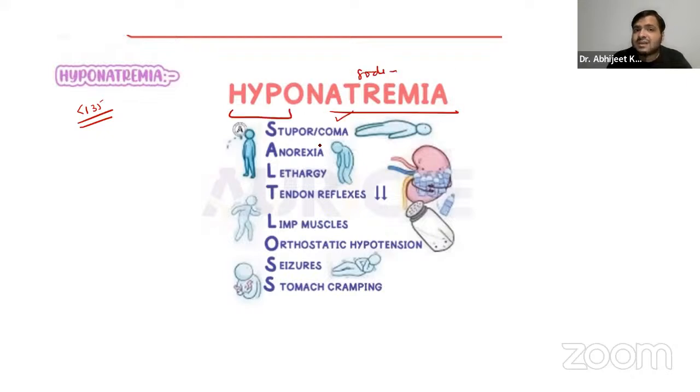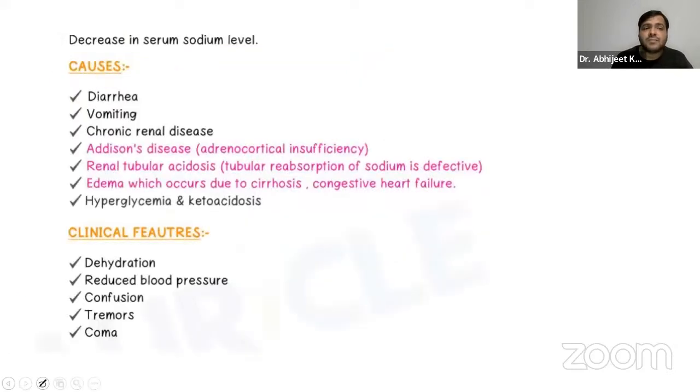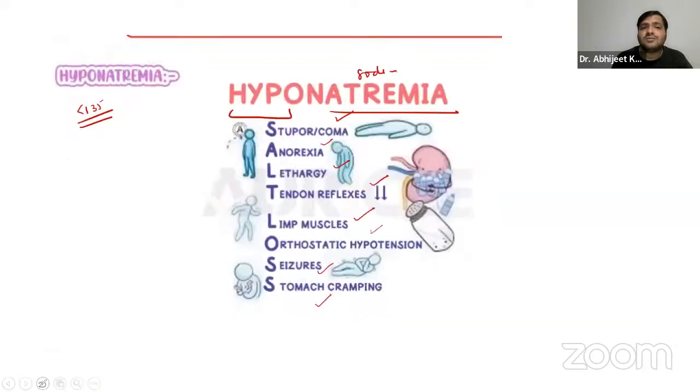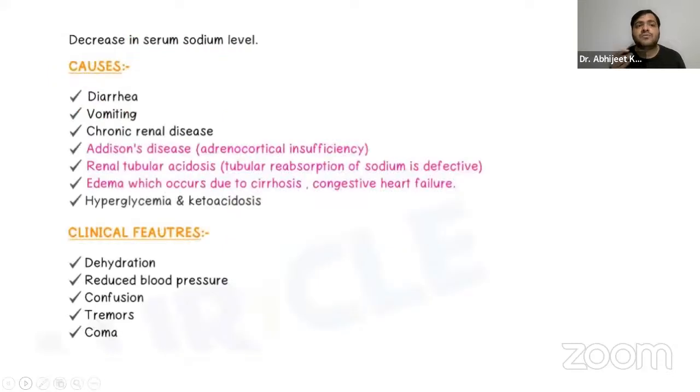So coma state, anorexia, lethargy, decreased tendon reflexes, limb muscle weakness, orthostatic hypotension, seizures, stomach cramping: in that case, we have hyponatremia. Remember, guys, these are all things that can result from hyponatremia. Obviously, seizures are very, very common. So what are the causes, guys? The very first one is diarrhea. Obviously, the fluid loss is more.